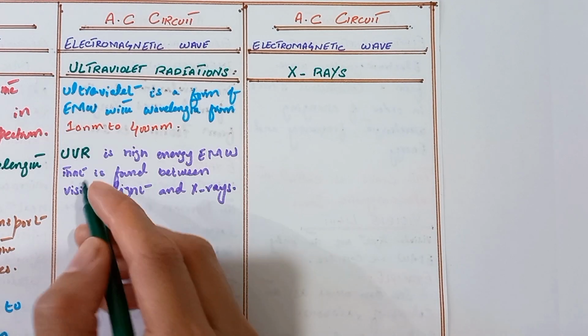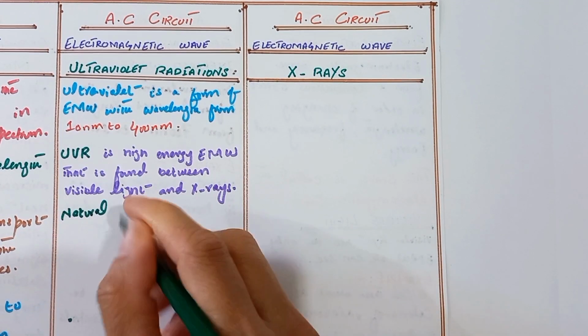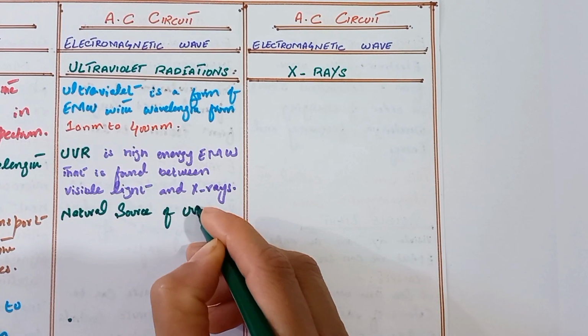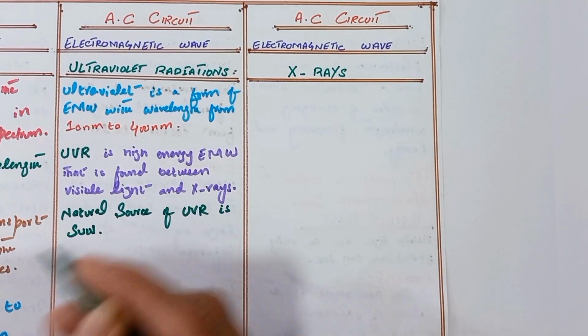The natural source of ultraviolet radiation is the sun.